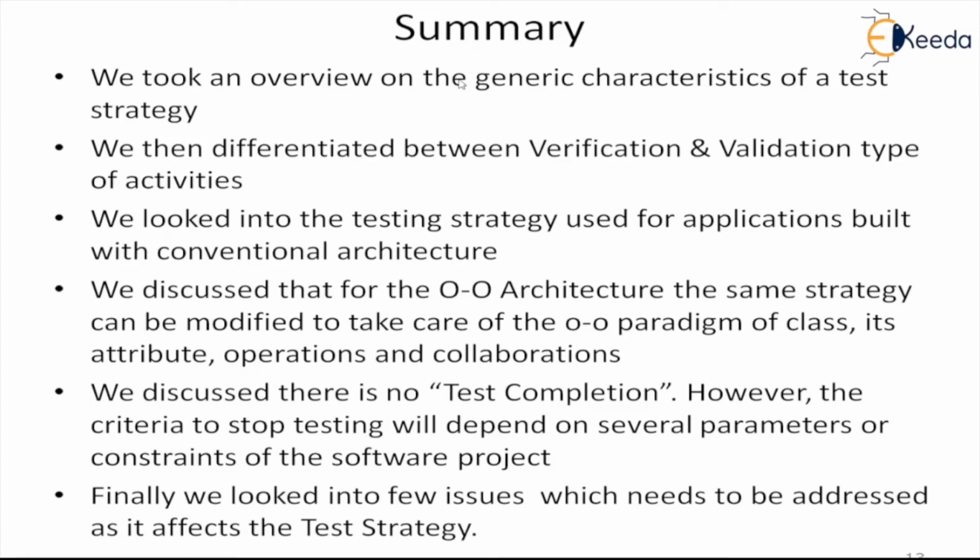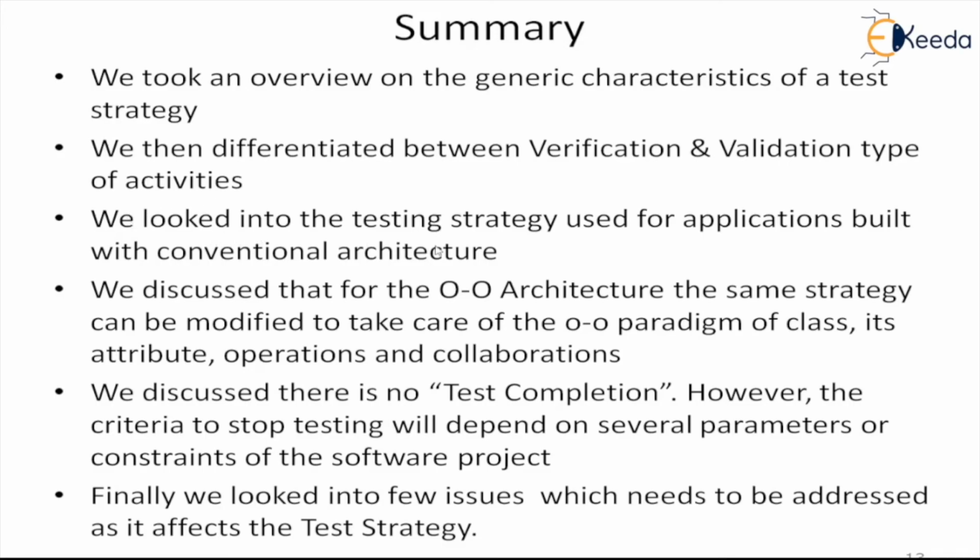We will summarize what we have discussed over the last 30-40 minutes. We started with an overview of the generic characteristics of a test strategy, what it should contain. We then differentiated between verification and validation. We said that we have 2 types of activities. They complement each other. This is done during the development and this is done during the testing. So testing is only a part of a bigger process called verification and validation, which is a bigger QA activity to remove defects and create failure-free, reliable software.